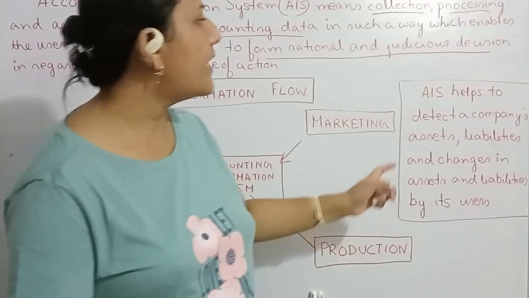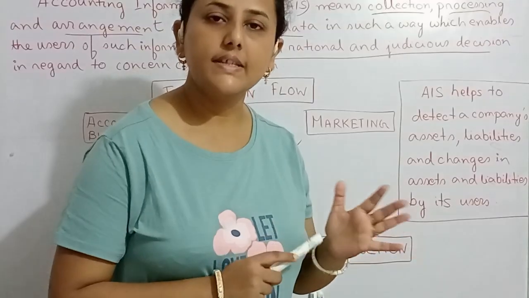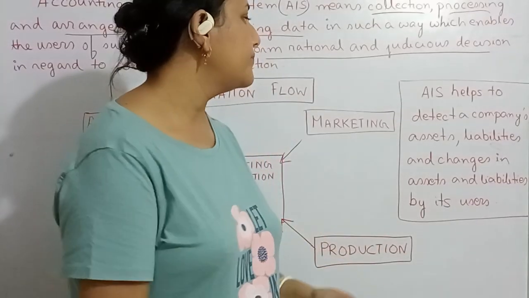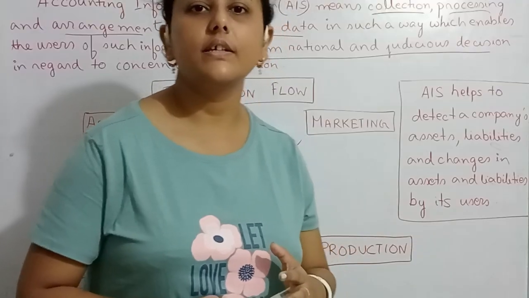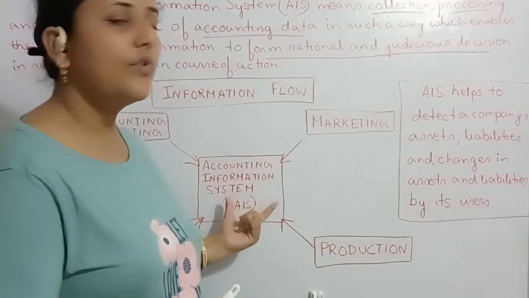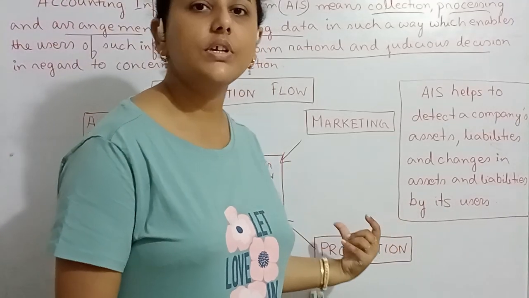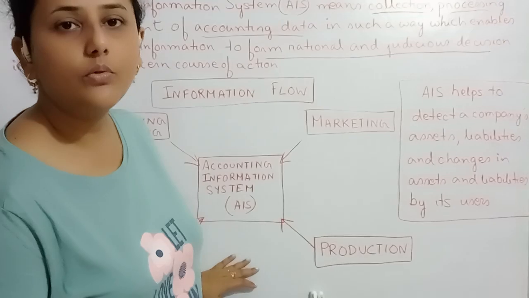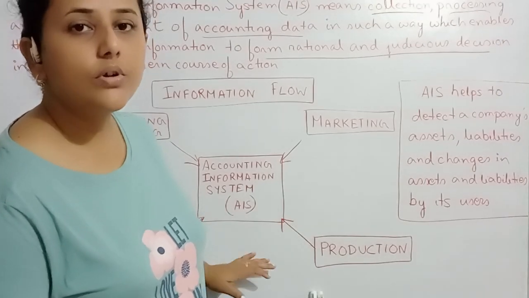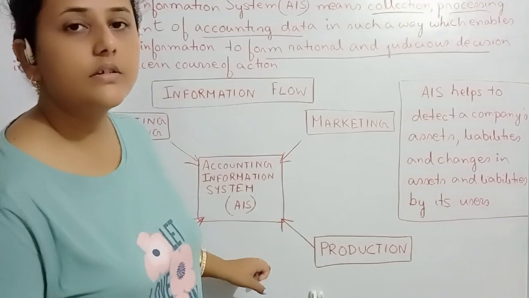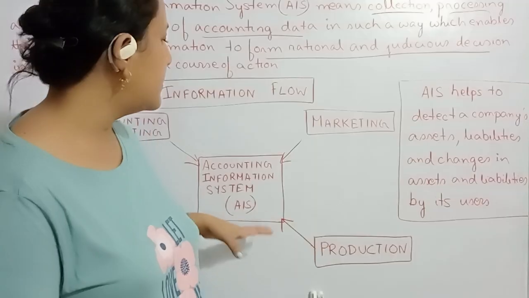Now you see, AIS helps to detect the company's assets, liabilities, and changes in assets and liabilities, all can be detected from the accounting information system by its users, whoever is using this system. Whether the owners, the managers, the creditors, the investors, they are all interested in the AIS.